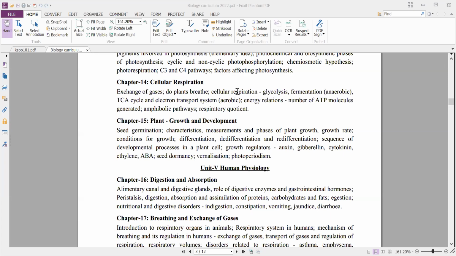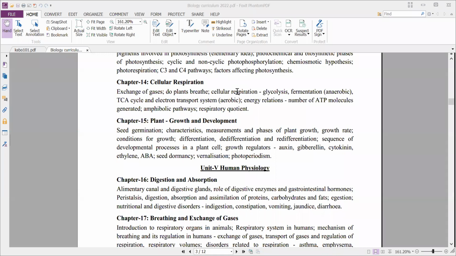And next, energy relations. Number of ATP molecules generated. What is the total number of ATP produced, what is the net gain of ATP molecules, and how much amount of energy is released from each molecule of ATP? Okay, that one we'll study here.